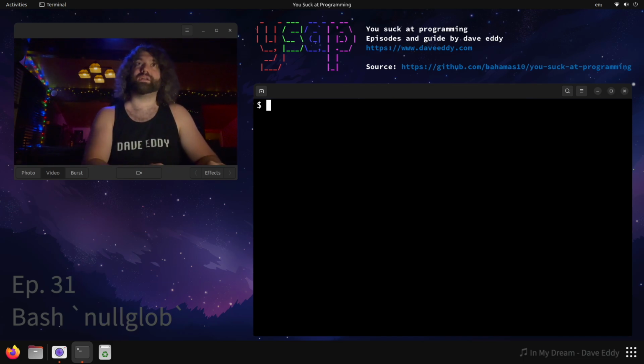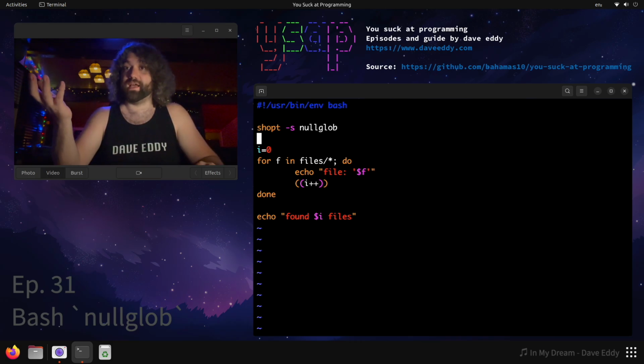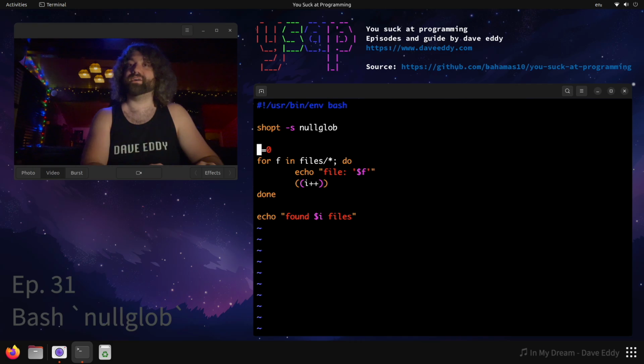So if you want to protect against this and prepare yourself for this, there's one little line you can add. So let's look at the bash script right here. This is your magic little line, shopt -s nullglob. Shopt will allow you to turn on shell options. This is specifically for bash, so we can turn on the nullglob option. The nullglob is pretty simple. All it says is if a glob fails, it gets expanded into nothing.